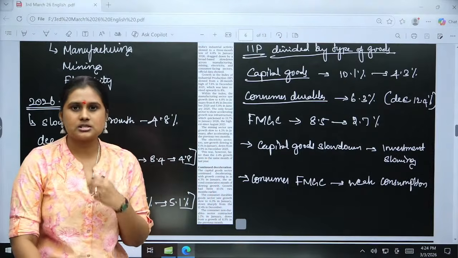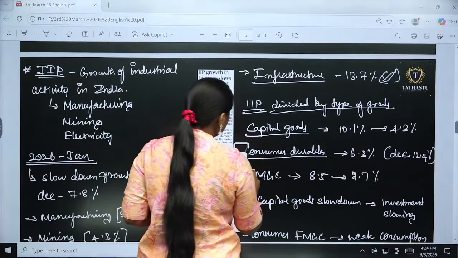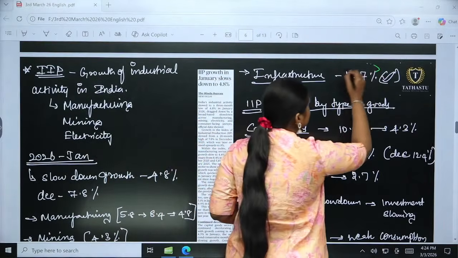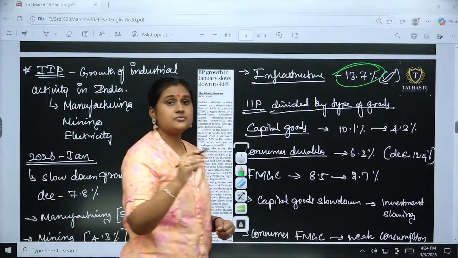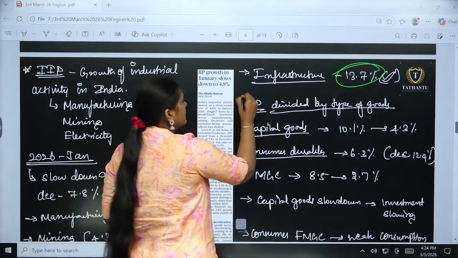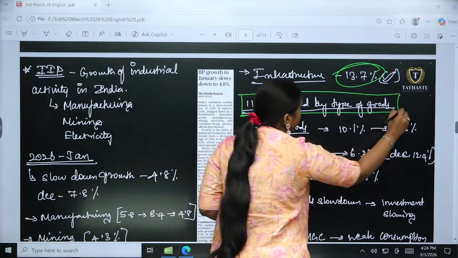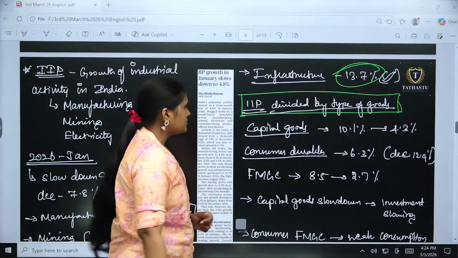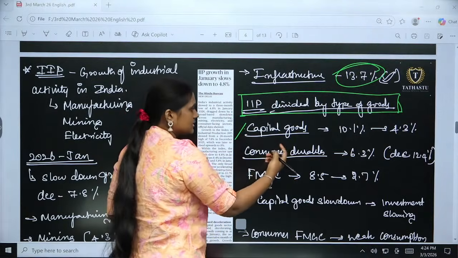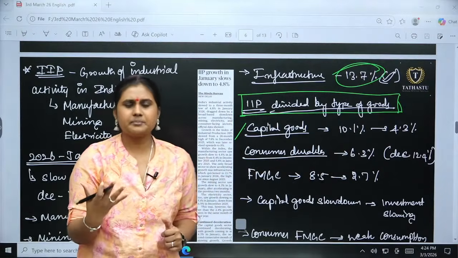That would be the positive one. Okay. So if we see the industrial infrastructure's growth, it is around 13.7%, which is very constant and in a steady manner. So if you see, IIP will be dividing the goods based on its types. So one is the capital goods. The capital goods is nothing but the major components.